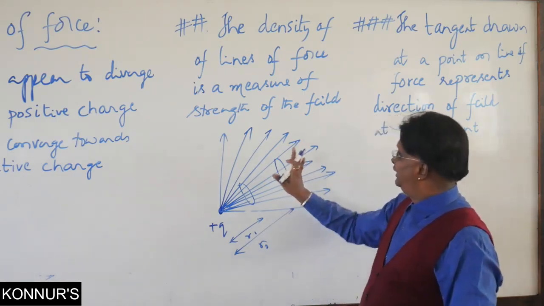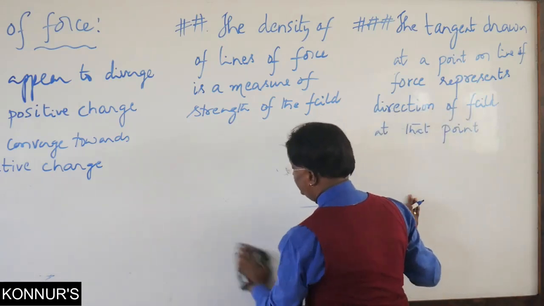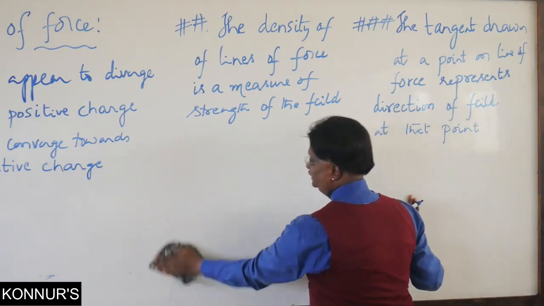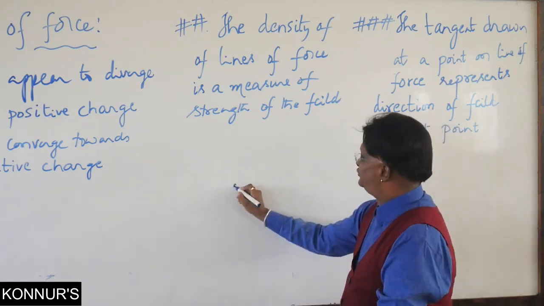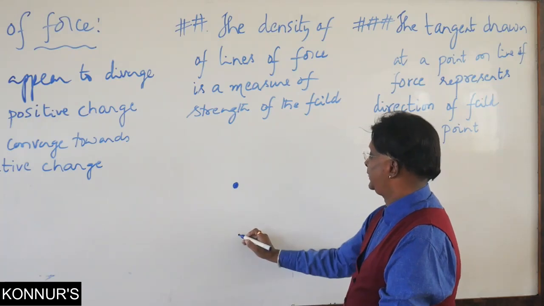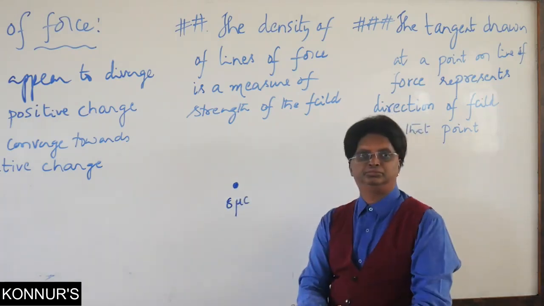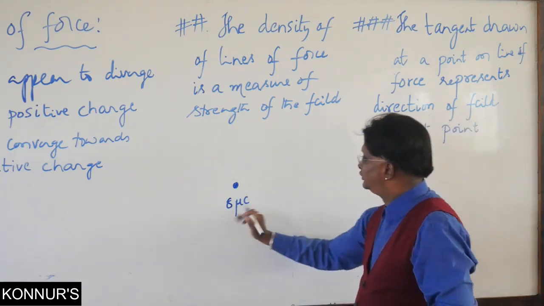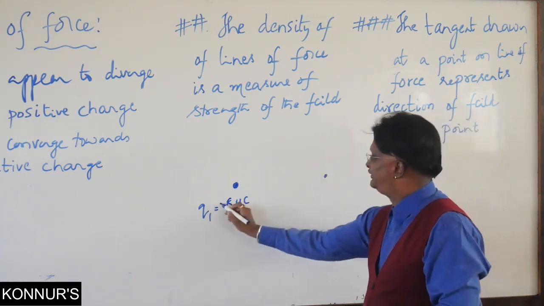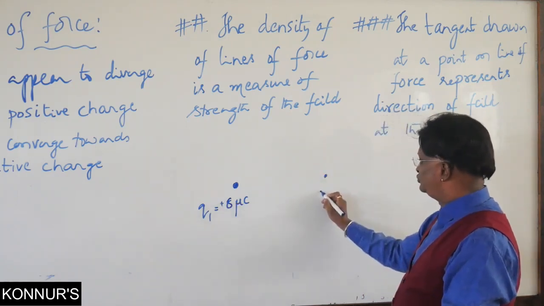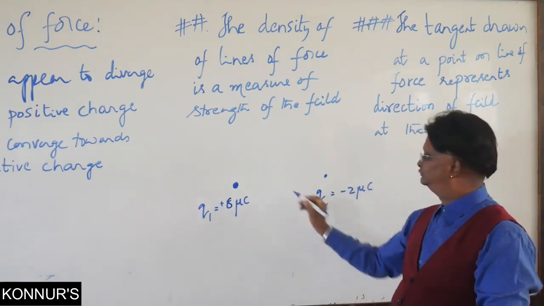Now similarly, in the discussion, remember, sometimes we get a few examples, maybe in NEET or CET or even JEE examinations, such that, supposing here I show a charge of 8 microcoulomb, Q1 is equal to, and here I show, suppose this is a positive charge, and here I show a charge Q2 is equal to -2 microcoulomb.